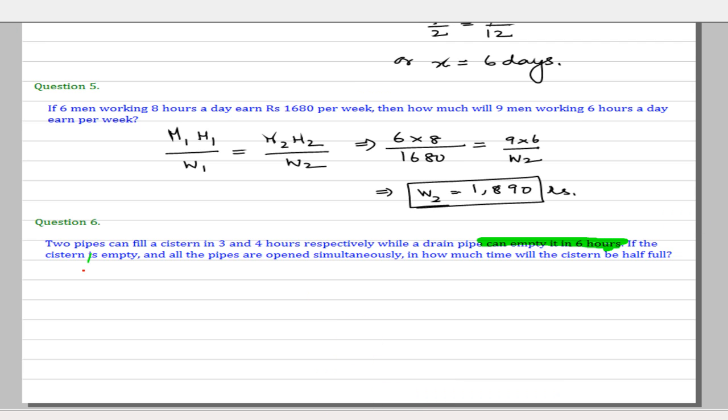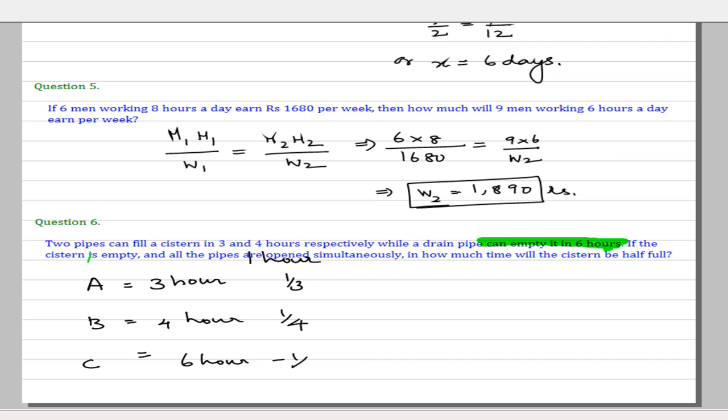So we can say work done by pipe A is in 3 hours. So in 1 hour it does 1 by 3 of the work. Pipe B does the work in 4 hours. So in 1 hour it does 1 by 4 of the work. Pipe C, which is the emptying pipe, it can empty the tank in 6 hours. So in 1 hour it does minus 1 by 6 of the work because it is draining. So A, B, C together in 1 hour how much work they do? That is equal to 1 by 3 plus 1 by 4 minus 1 by 6.